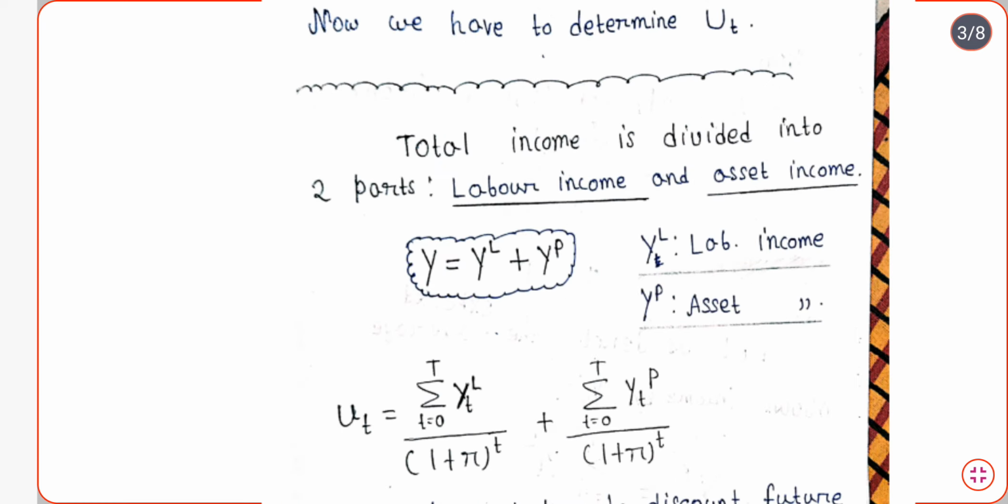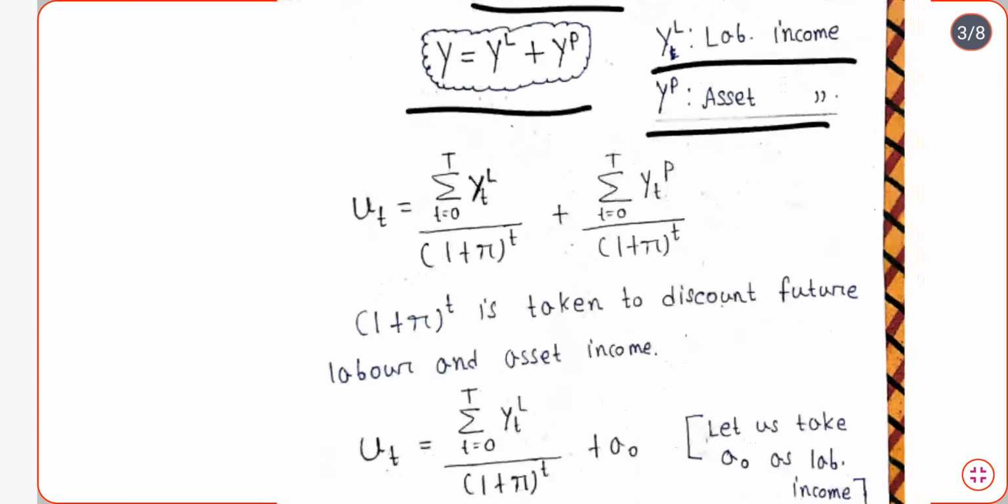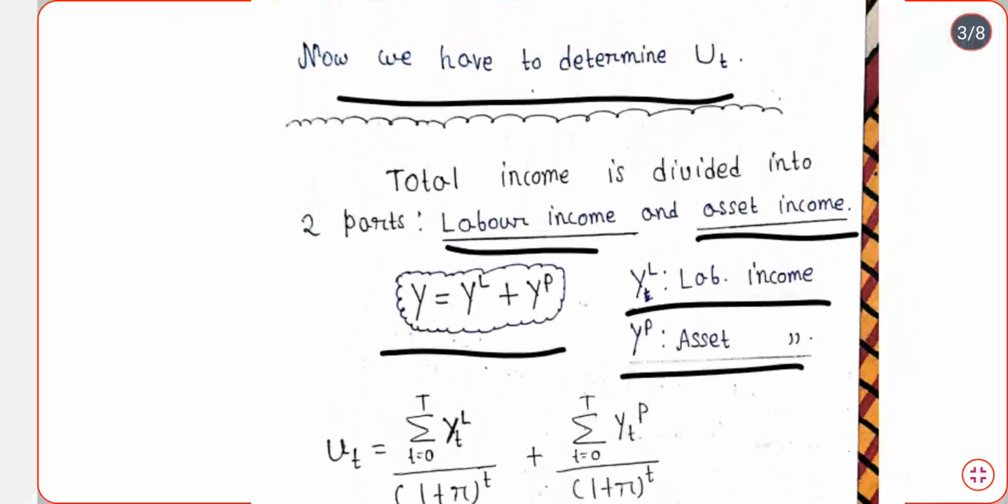Now we have to try to determine UT. How to determine this UT? For determining UT, at first we will divide the total income into two parts: one is labor income and another is asset income. So our total income is divided into two parts. Y is equal to YL plus YP, where YL is labor income and YP is asset income. I don't think there will be any problem in this part. Now if we move to the upper portion, what is UT? UT is, as I have said earlier, my total current income.